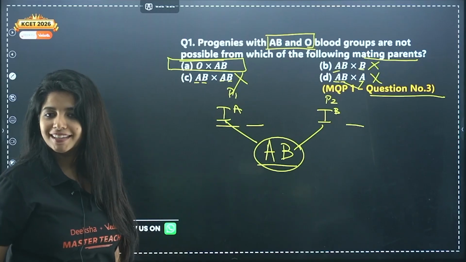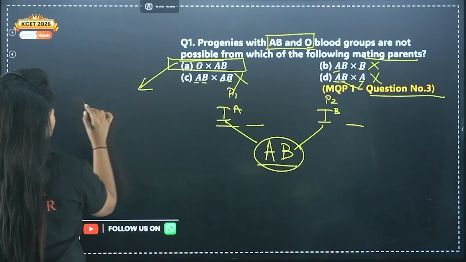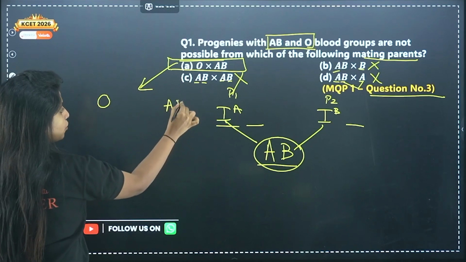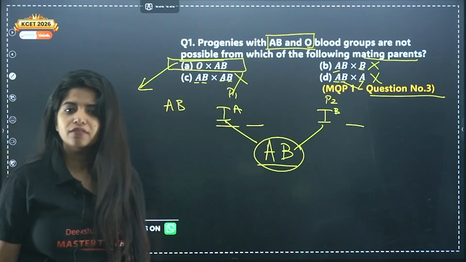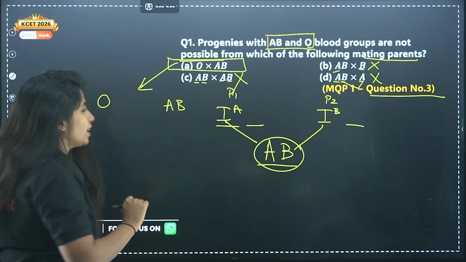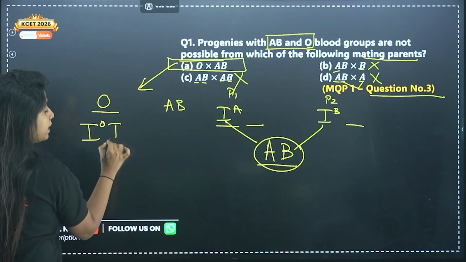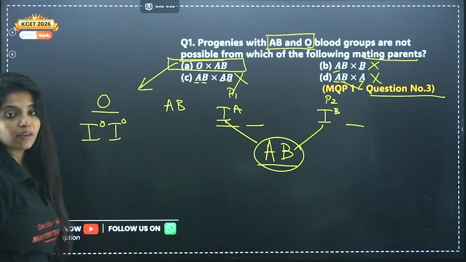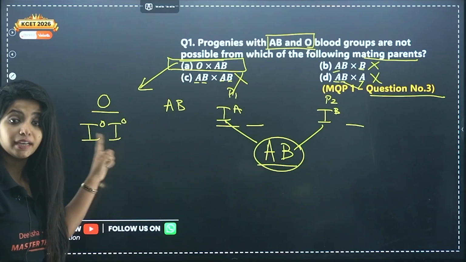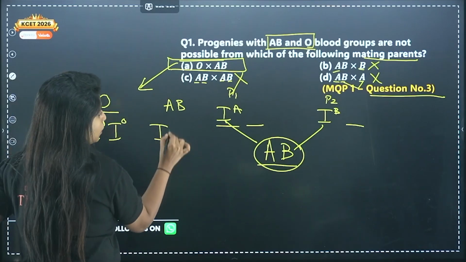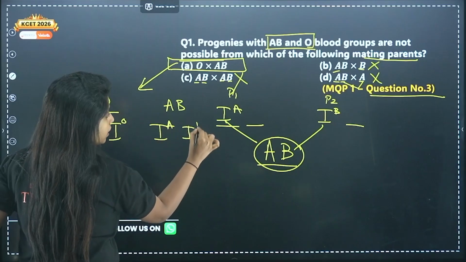Is this correct? When a person having O blood group and a person having AB blood group are crossed, my dear children, won't they give O blood group and AB? Let's check it out. For a person to have O blood group, O is only found when both the alleles are recessive. Only in this condition O blood group will be there. And for AB, 1 allele should be A, another allele should be B.